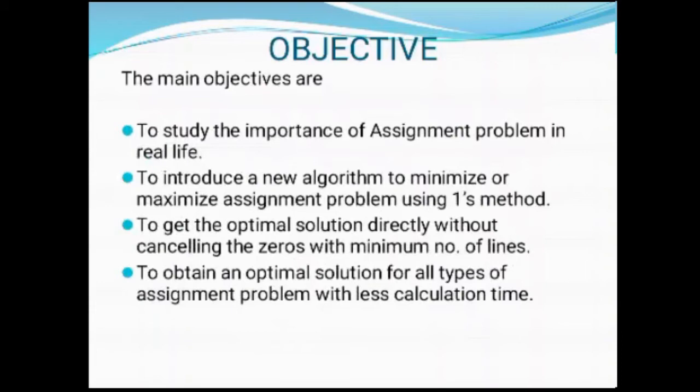The main objectives are to study the importance of assignment problem in real life, to introduce a new algorithm to minimize or maximize assignment problem using ones method, to get the optimal solution directly without cancelling the zeros with minimum number of lines, and to obtain an optimal solution for all types of assignment problem with less calculation time.